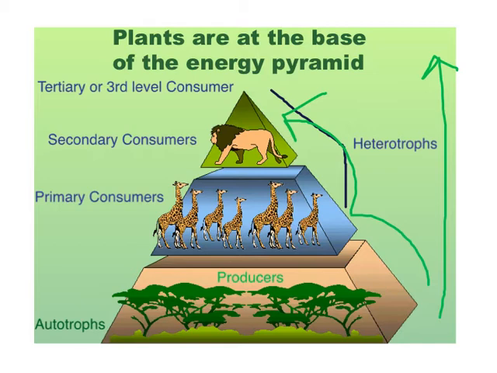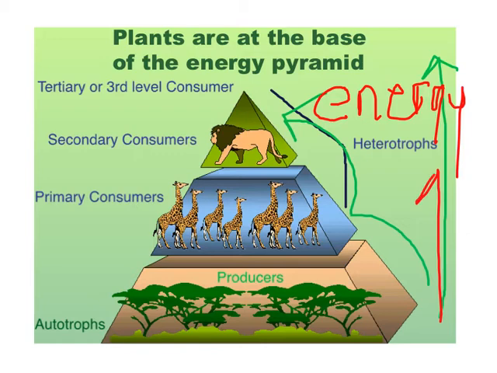Then as the lions eat the giraffes, they have to eat a lot more to get that same amount of energy, because the energy is always reducing as you move up. So this is the energy that is reducing as you move up the pyramid. It gets less and less. Here we have the most energy, and here we have the least.